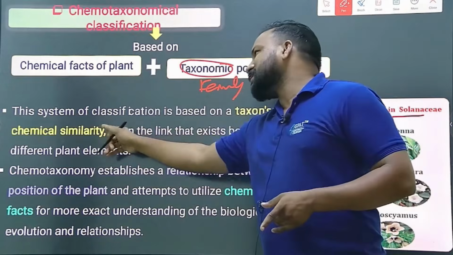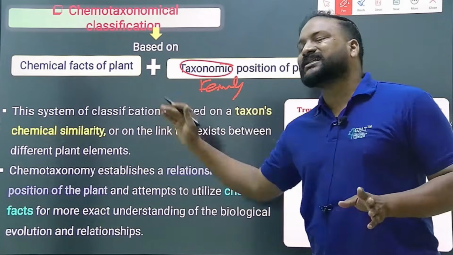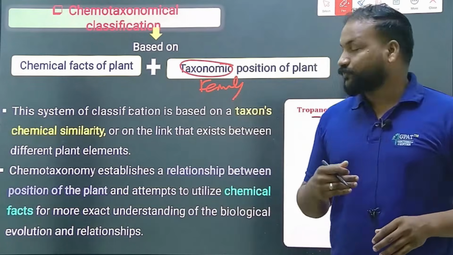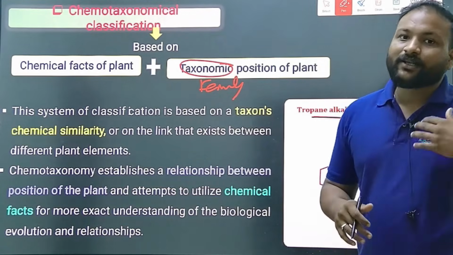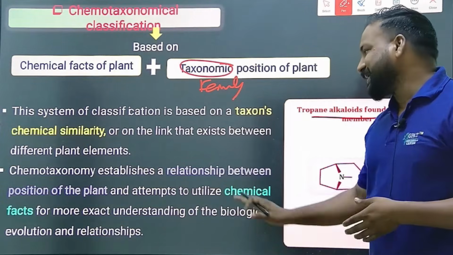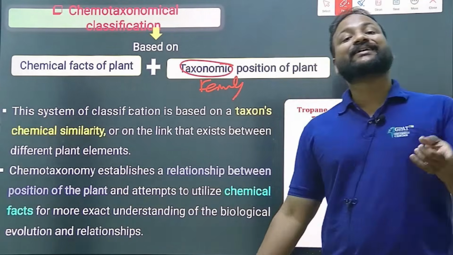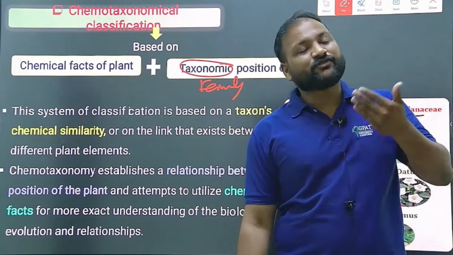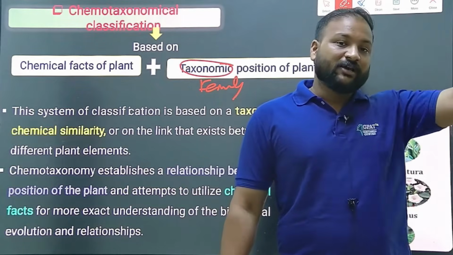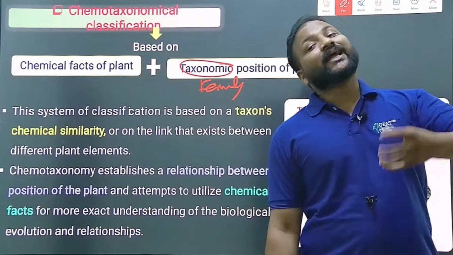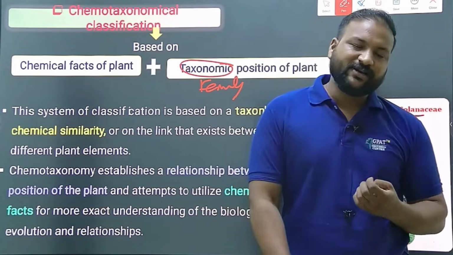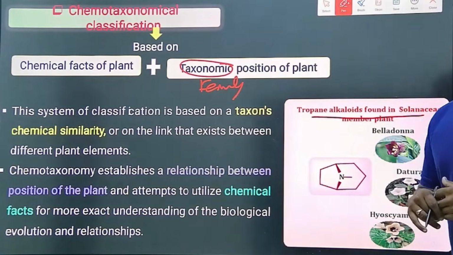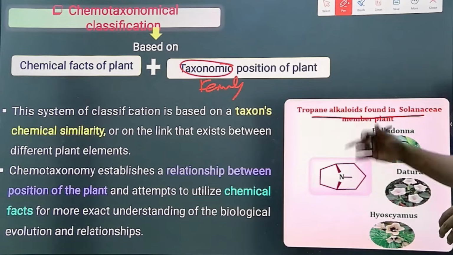Here you can see the classification is based on the taxonomy and chemical similarity, or the link that exists between different plant elements. It also establishes the relationship between the position of the plant and the chemical constituents, which means in which plant family they contain which type of secondary metabolites. Clear? That clarity can be obtained by the chemotaxonomic classification. Examples are tropane alkaloids and the Solanaceae family.